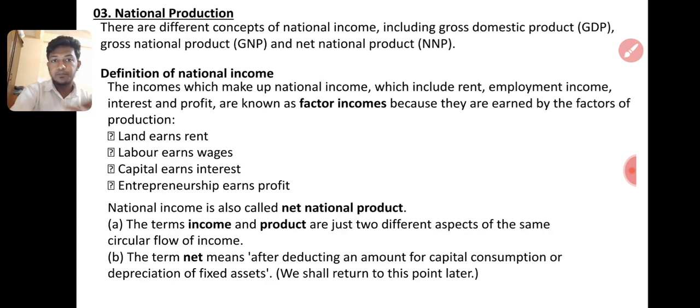The national income, also called net national product. The terms income and production are just two different aspects of the same circular flow of income. I already explained this when I explained the circular flow of income. The term net means after deducting the amount of capital consumption or depreciation of fixed assets. We shall return to this point later, where calculation methods are given.